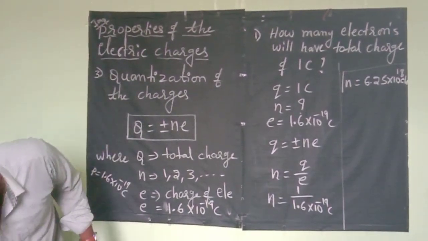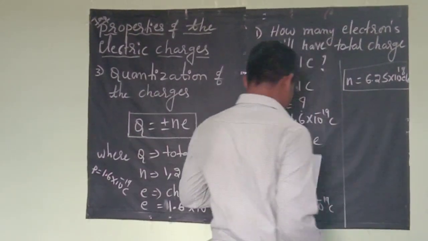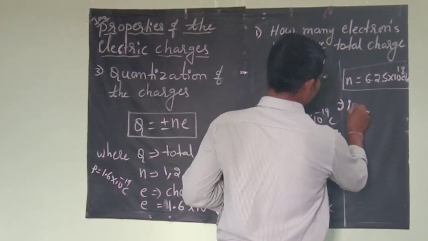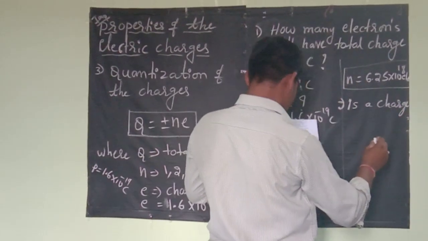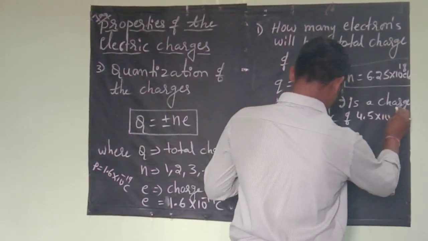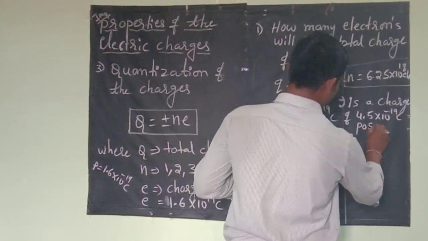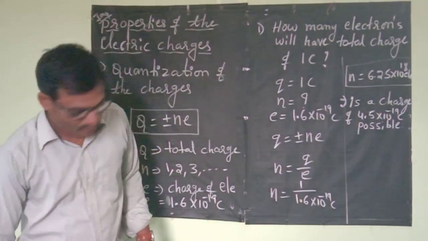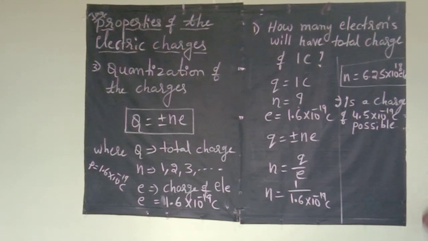Also, we can see another problem. The second problem: is a charge of 4.5 into 10 to the power minus 19 coulomb possible or not?